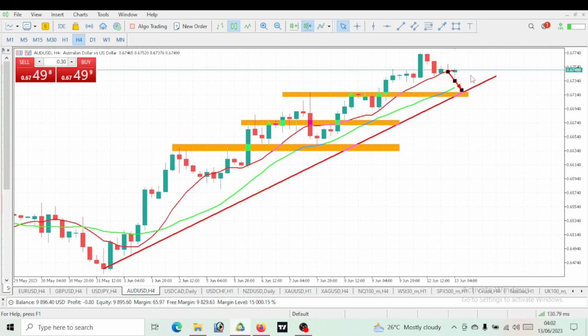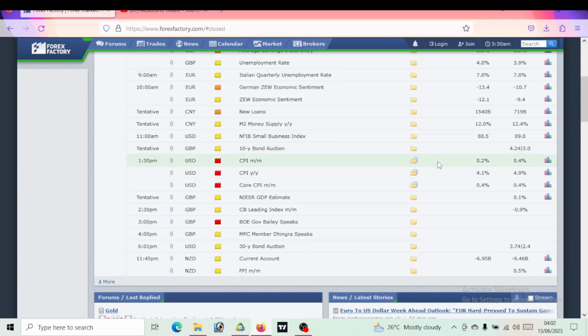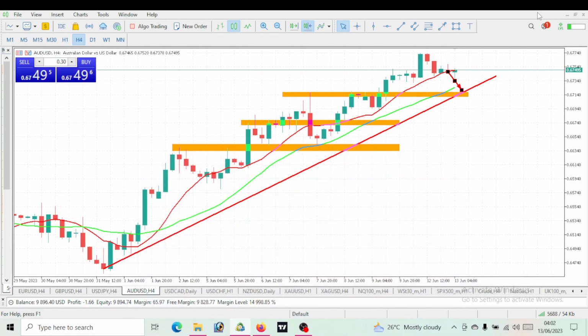We can't really tell what the news will be. It is just what is expected, because the news can be released and it will be higher than expected. If it is around 0.6, which is very, very high, then that will make way for USD to go bullish, thereby AUD USD will actually fall. But the news will actually move it. So keep an eye on the news. If it comes out low, then we can look to take a buy on AUD USD. Now that is what we'll be expecting.